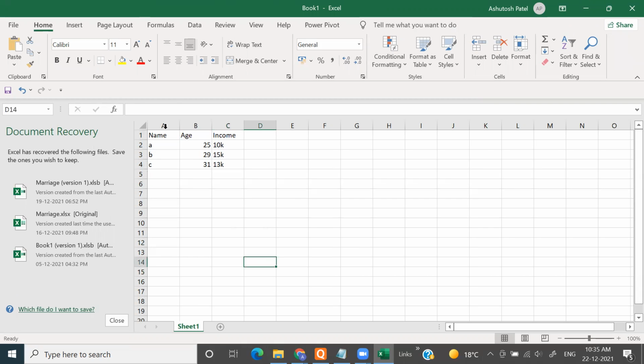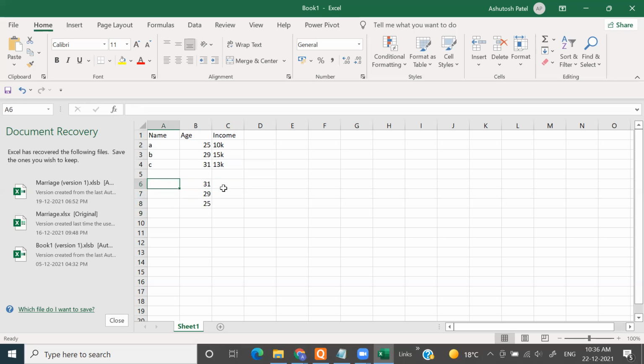If I ask you to sort this table by age, how would you do that? In descending order, the person having 31 comes first, then 29, then 25.